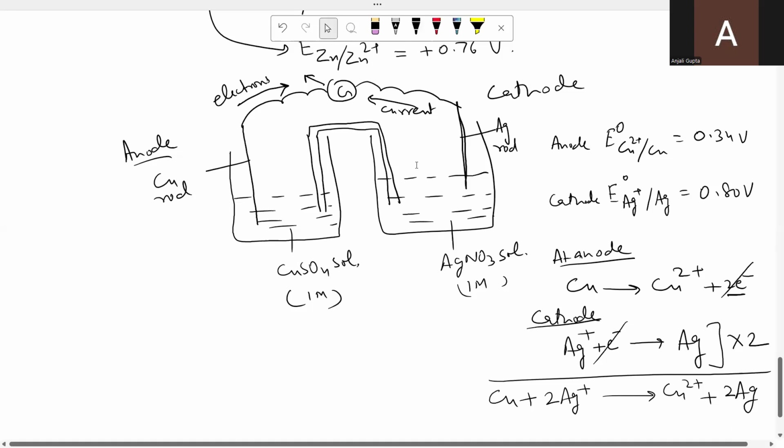And how much current is produced? For that, you will replace the galvanometer with a voltmeter. The voltmeter will give you the reading like this here. What reading you will get in the voltmeter, that you can calculate also. The voltmeter will give the same reading: E naught cathode minus E naught anode. What is the cathode here? Silver. The electrode potential of silver is 0.80 minus 0.34. So you subtract: you will get a voltage of 0.46. Here the voltmeter will show this value only.